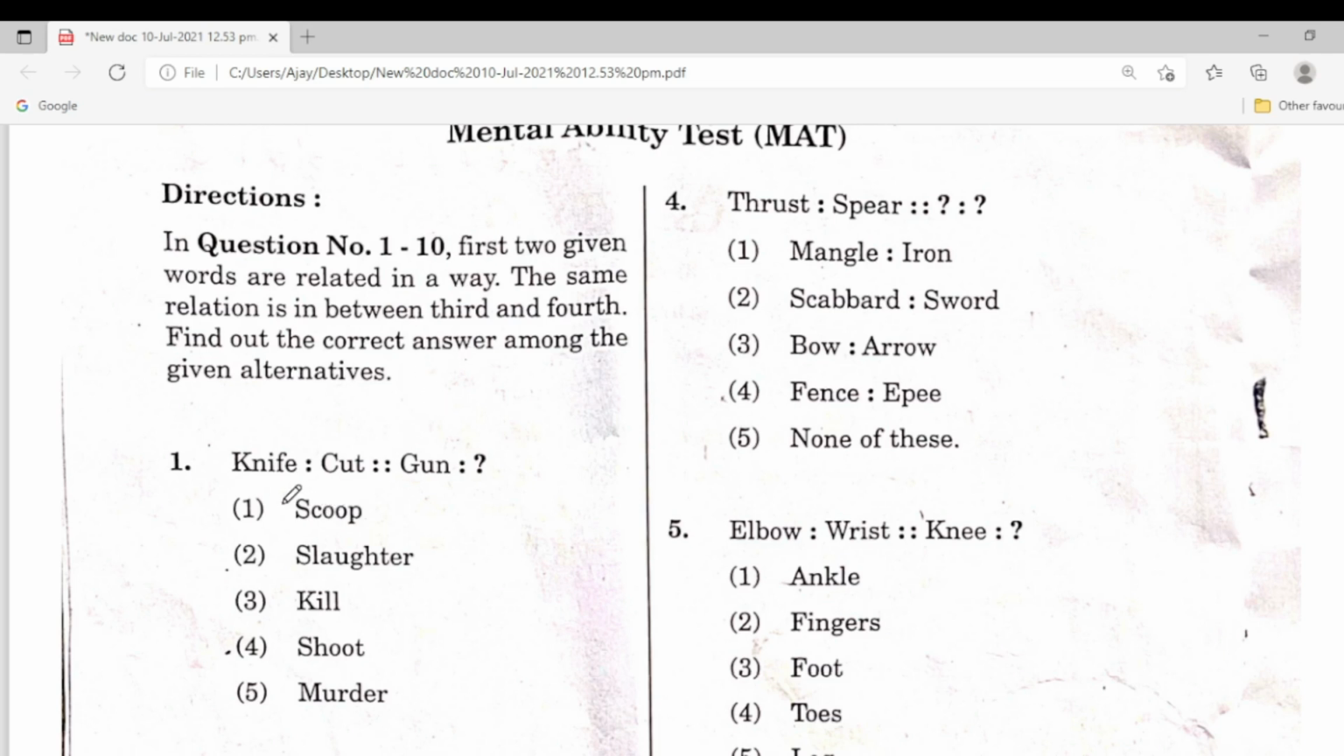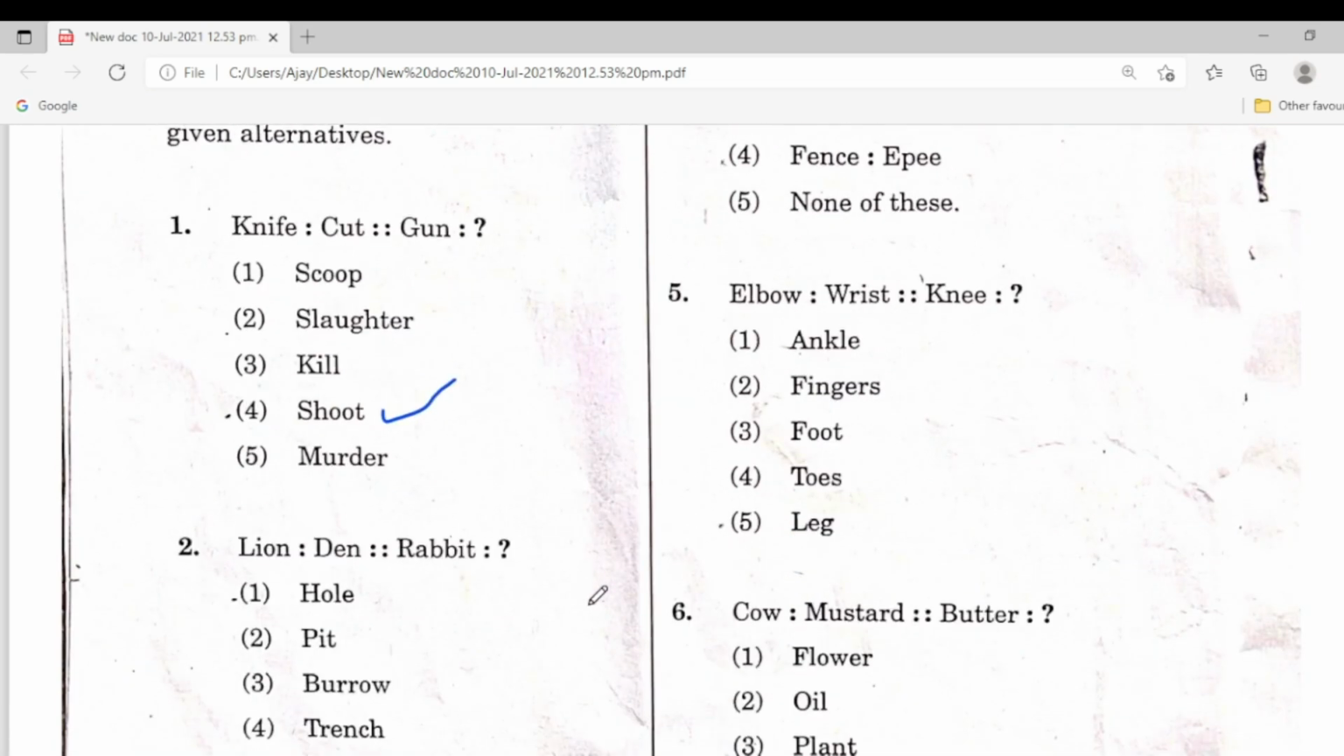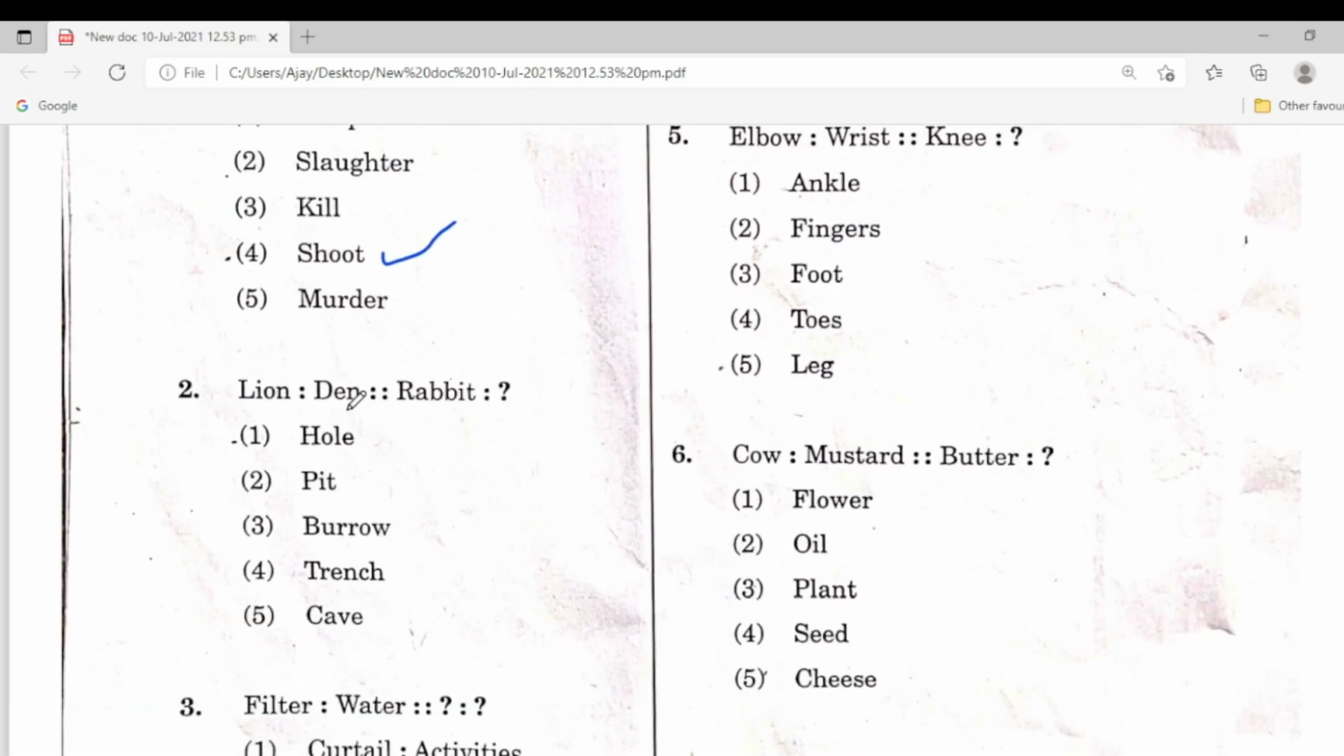Here is the first one, knife, cut. Here is gun. Which answer is suitable here? Options: scope, slaughter, kill, shoot, murder. The correct answer is gun, shoot. Next one, lion, den. This is the relation between the two words. Rabbit, here the options are hole, pit, burrow, trench, cave. Here is the correct answer.